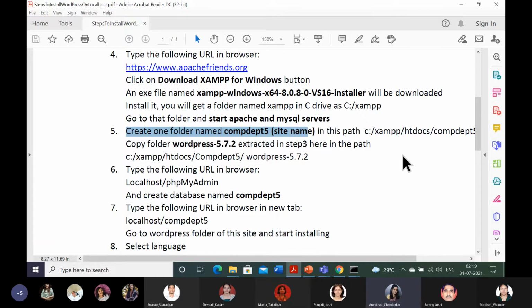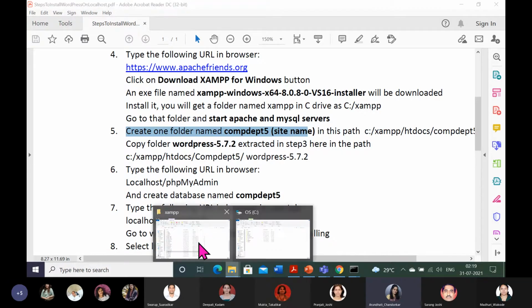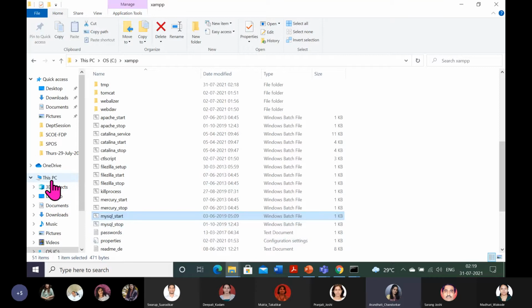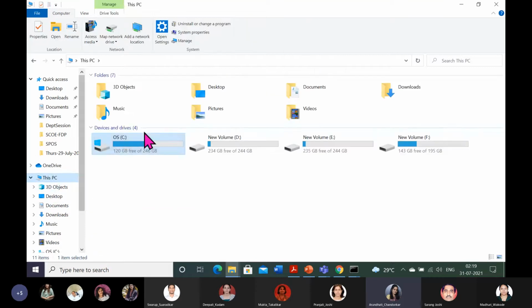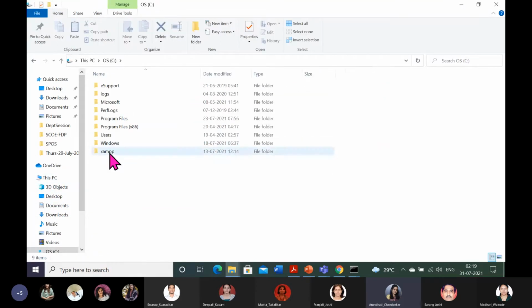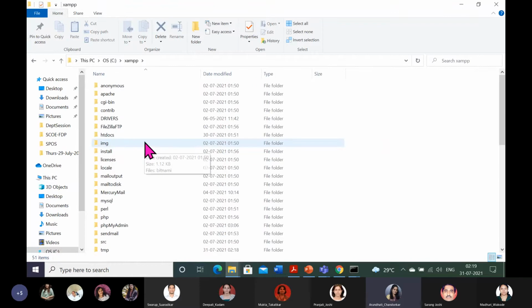So now next step is we will create our, suppose, department site in the XAMPP folder. So I will go to C colon XAMPP. All these steps we should follow serially. We will go to the XAMPP, and what is important in XAMPP is your htdocs folder.